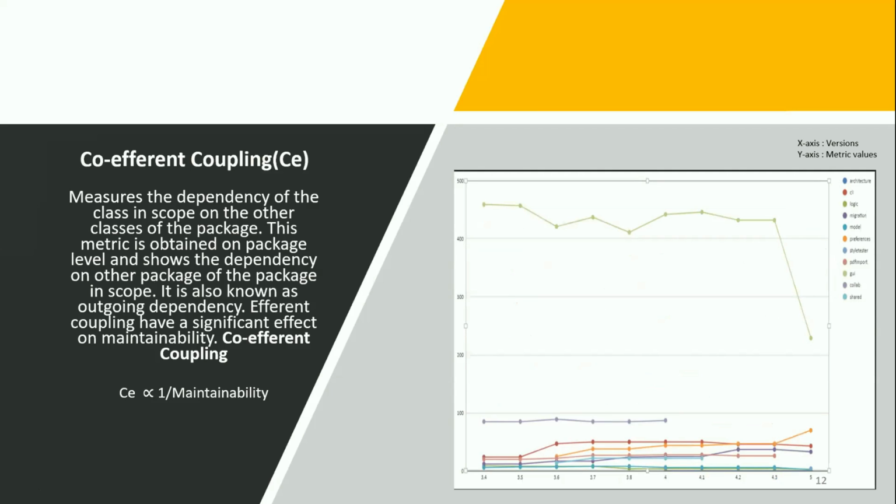And next comes efferent coupling. This is exactly opposite to afferent coupling. This is also known as outgoing dependency. It measures the number of classes in a target package that are dependent on the classes of other packages. And with respect to this also, the package called GUI is less maintainable when compared to that of others.